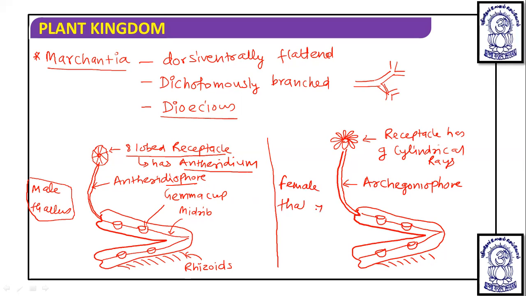So the male thallus and female thallus can be differentiated only by the receptacle. Okay. Now further, what happens? If we see one cylindrical ray, the structure of the cylindrical ray, you will find hanging archegonia.